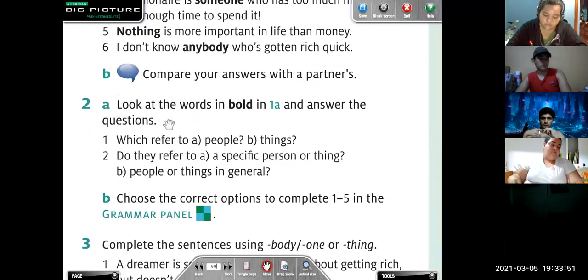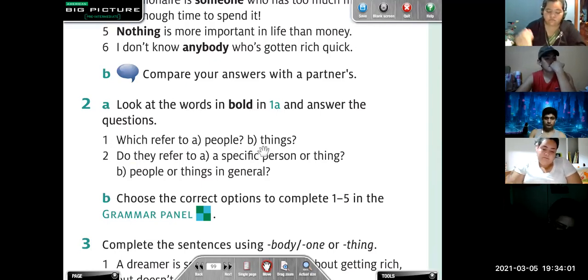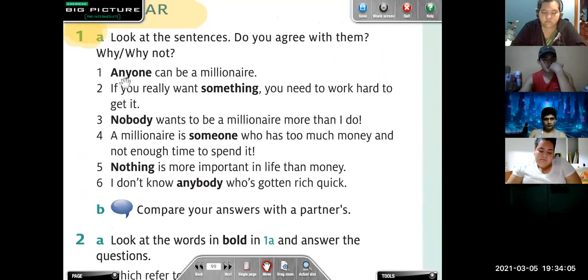Here we have in exercise number 2, it says, look at the words involved in exercise 1A and answer the questions. Number 1, which refer to people and which refer to things. For example, anyone refers to? People. Something refers to?